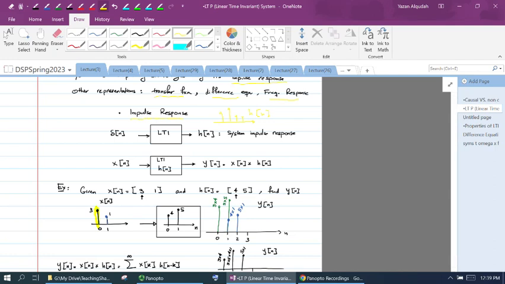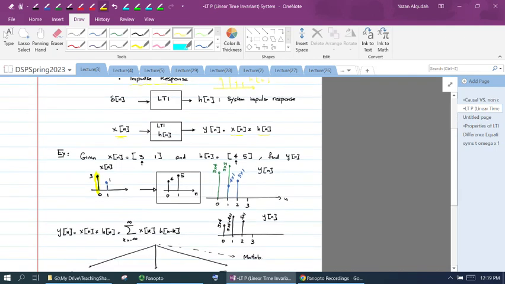our impulse response. Now if we have a system and we know the impulse response for it, so I applied a delta, I got h of n. How do I generate the output of the system when I apply another input? What if I applied x of n? The way we generate the output of the system is through the convolution of the input with the impulse response. So if I want to calculate the output when I apply x of n, the output is equal to x of n convolved with h of n.